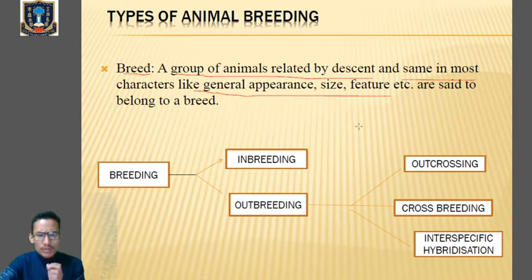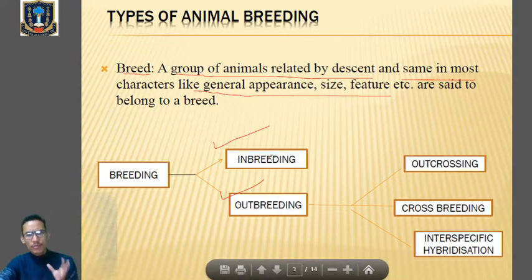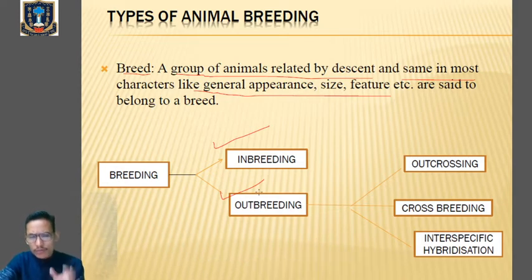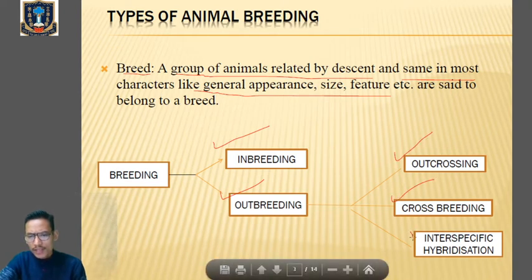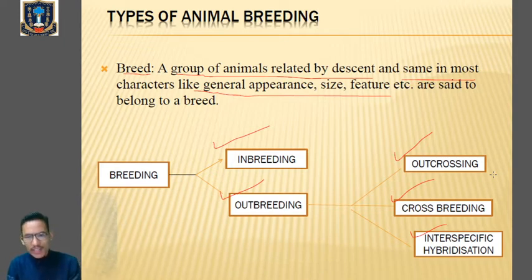So we have two types of animal breeding. Number one is called inbreeding and number two is called outbreeding. These are the types of breeding. Now outbreeding is further divided into outcrossing, crossbreeding and interspecific hybridization. So breeding is of two types, inbreeding and outbreeding. Outbreeding is further divided into outcrossing, crossbreeding and interspecific hybridization. We'll discuss it one by one.